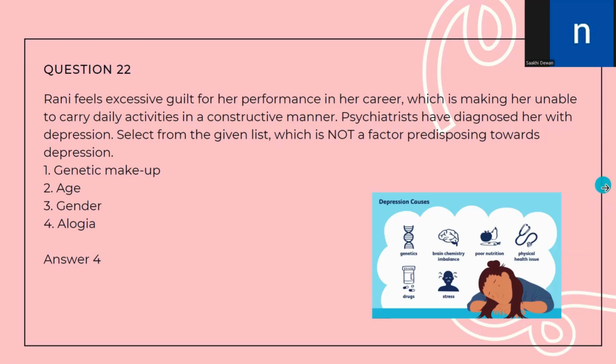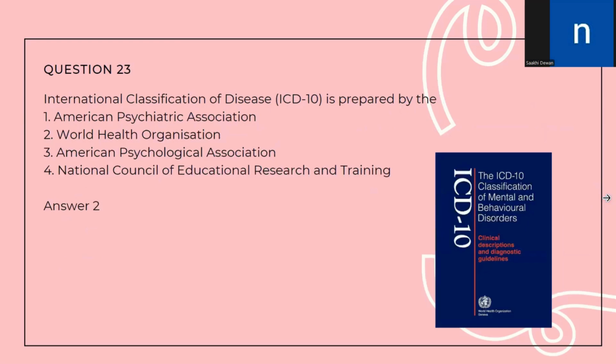Let us move on to the next question. Question number 23. International Classification of Diseases, ICD-10, is prepared by, so we know that ICD-10 is prepared by the World Health Organization. So the correct answer is option number 2, World Health Organization. You can also see the picture of the cover page of ICD-10. At the end of the page, it is clearly stated that it is prepared by World Health Organization, Geneva.